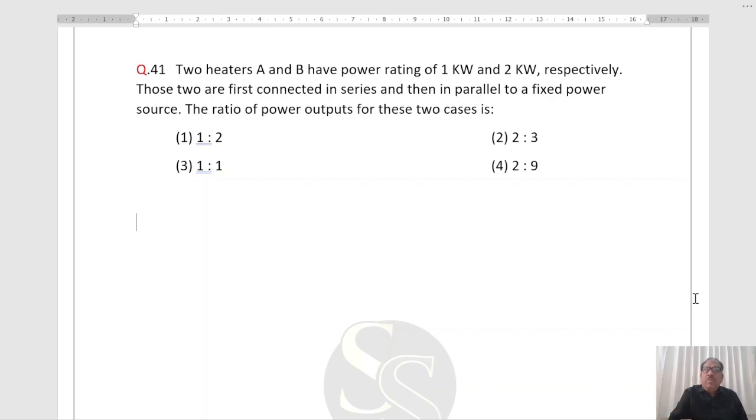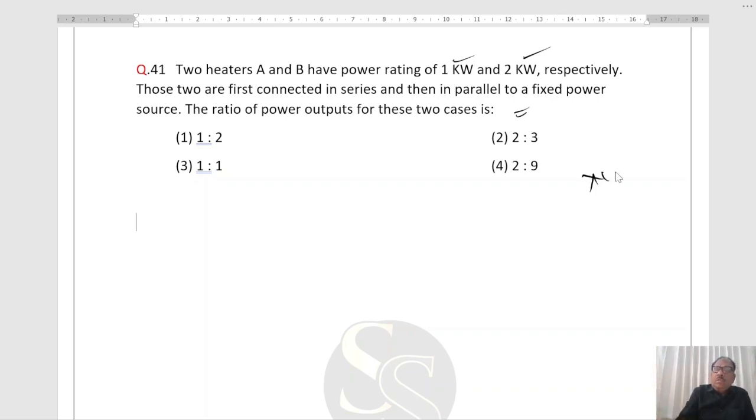Two heaters A and B have power ratings of 1 kilowatt and 2 kilowatt respectively. These two are first connected in series, then in parallel, to a fixed power source. The ratio of power output for these two cases is, we have to find the correct answer, right?